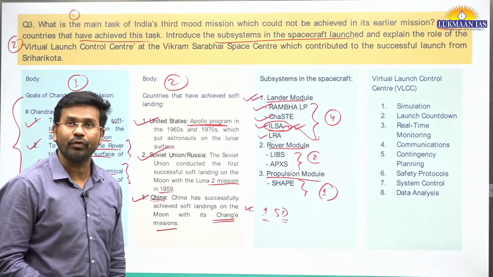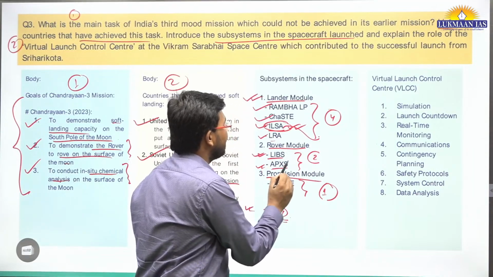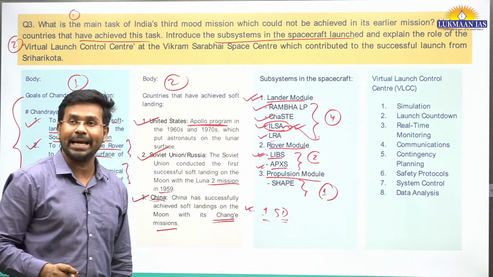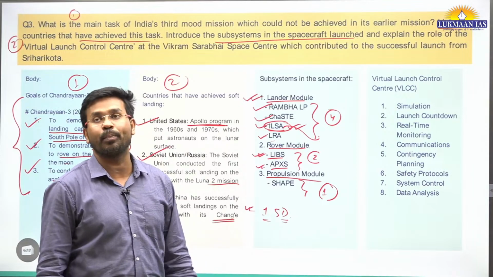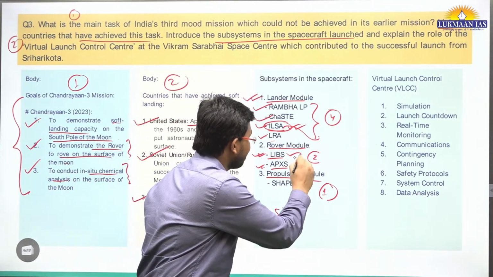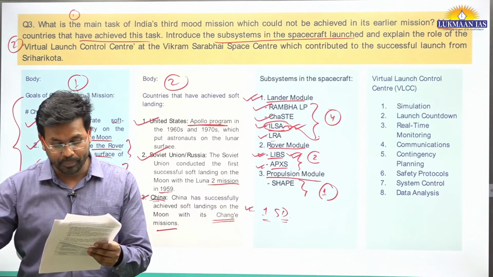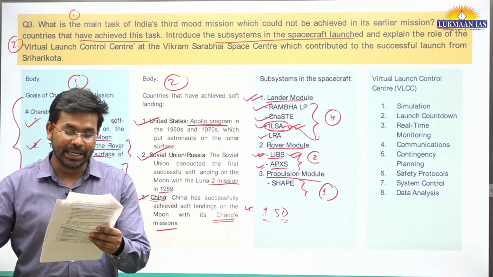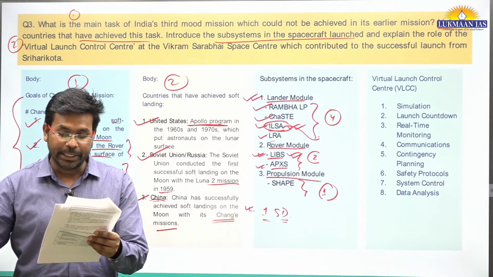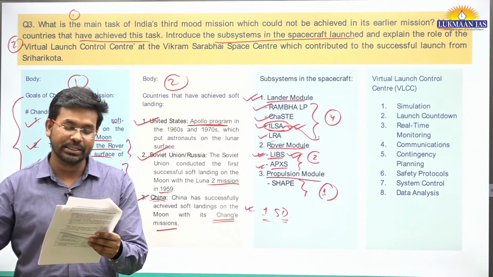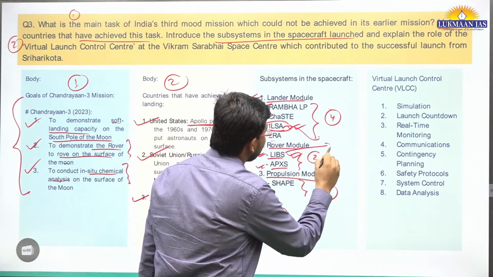If we talk about the rover module, it had 2 components. One component is known as LIBS, and the second component is known as APXS. LIBS means laser induced breakdown spectroscope. So what was the objective of this laser induced breakdown spectroscope? Qualitative and quantitative elemental analysis, and to derive the chemical composition and infer mineralogical composition to further our understanding of the lunar surface.